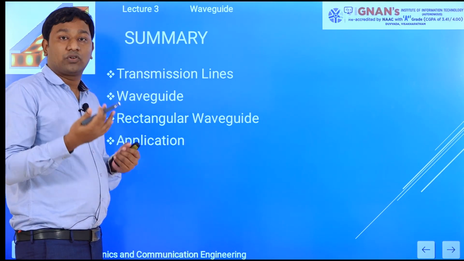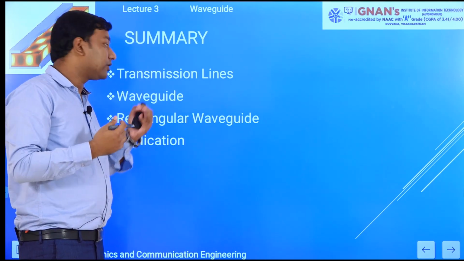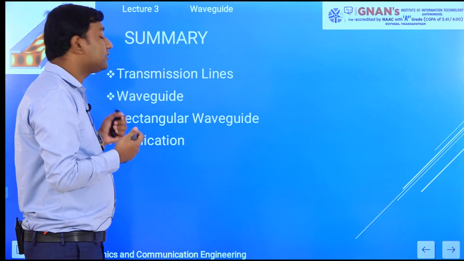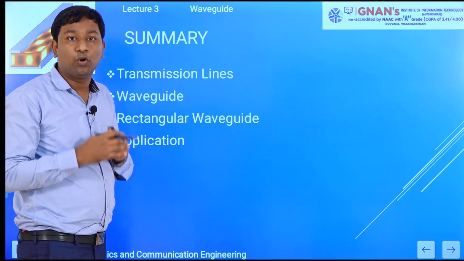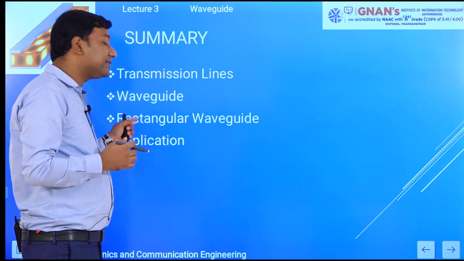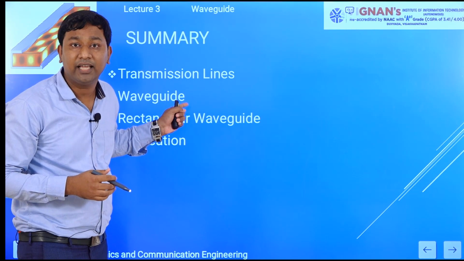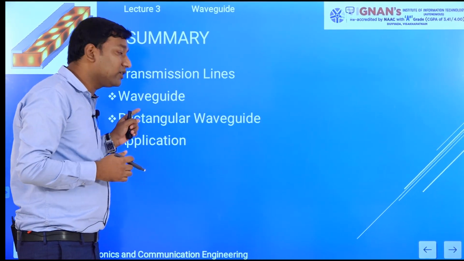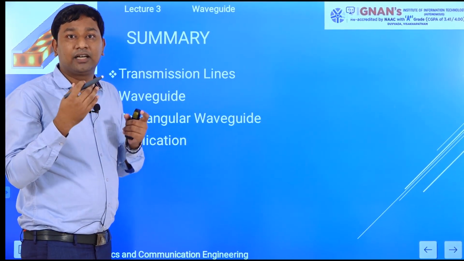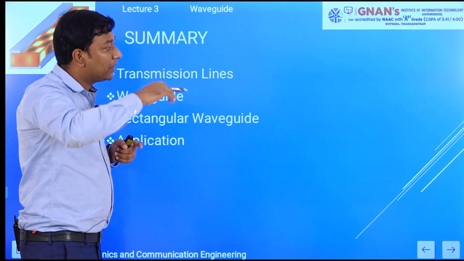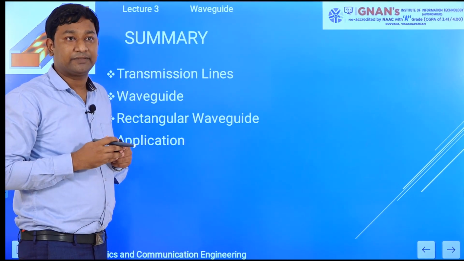Next we come to the solution. If transmission lines are not used for higher frequency, then in higher frequency we will use waveguide. A waveguide is a one conductor system. In the transmission line there are 2 conductors, but a waveguide is 1 conductor. In a waveguide, the inner surface is coated with silver or gold to improve its reflection capability.